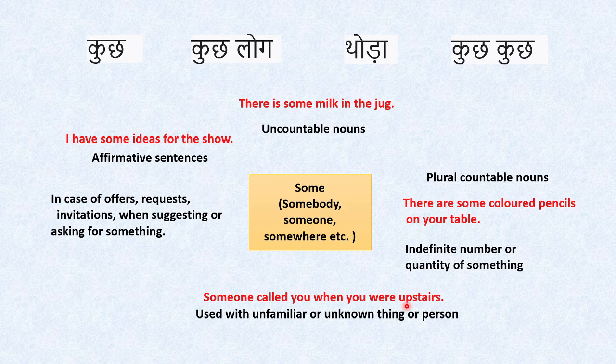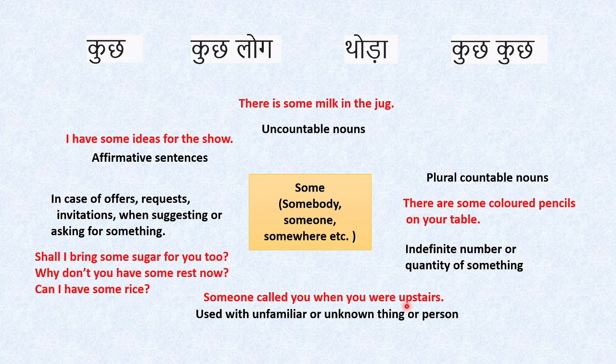So someone. After that, in case of offers, requests, invitations, when suggesting or asking for something: shall I bring some sugar for you too? Now this is an interrogative sentence. But with most questions, the rule is we have to use any. Then why are we using here some? So now understand exceptions. Exceptions are always there in English.